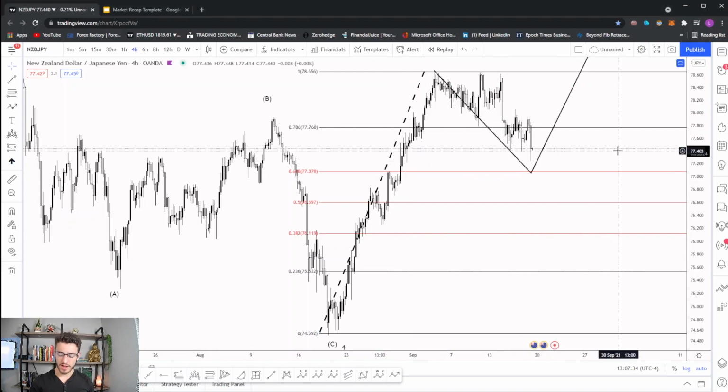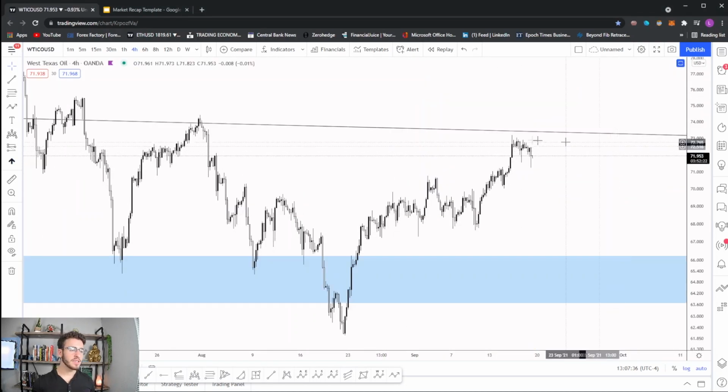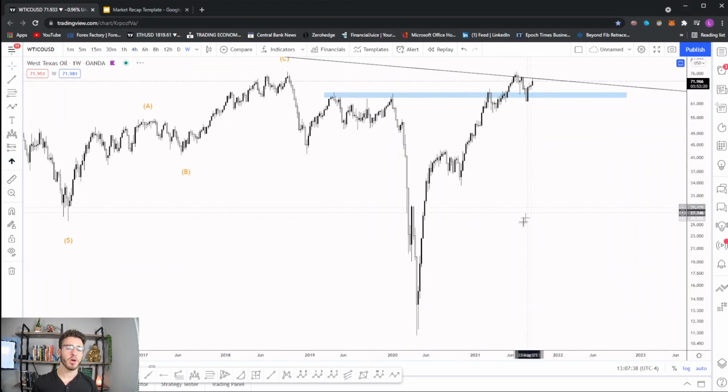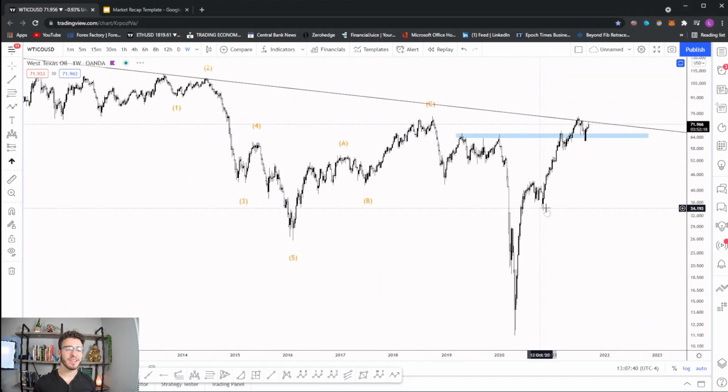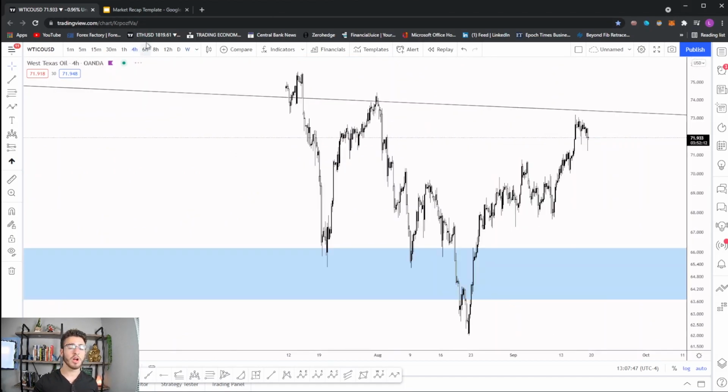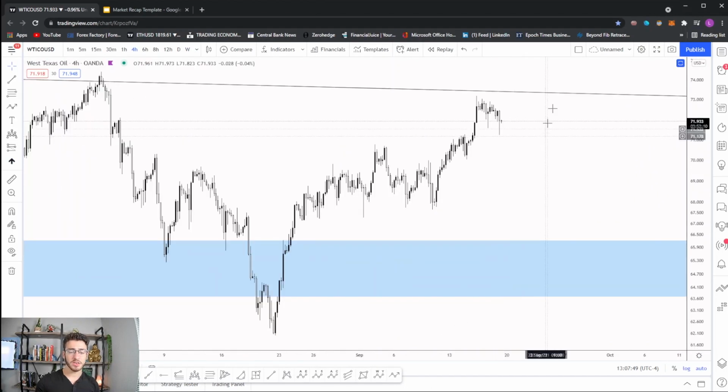So moving into our next chart. This is back on oil. I know I've been talking about this chart a lot with you guys because we are getting near this very, very important resistance line that I'm currently looking to trade off of. So what we're going to be looking for is a retest of this line, which we're getting very close to, and then two situations, which I know isn't the most helpful, but when you think about it, it actually is very helpful. This resistance line is a huge factor in the next direction of WTI.